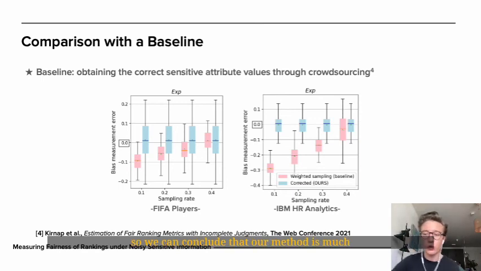So we can conclude that our method is much more useful in situations where crowdsourcing is expensive, it's not free, but proxy labels can be easily gathered by, for example, having an ML model trained to predict the labels. Even if the model is not 100% accurate, our correction method still allows us to get a very good estimate of the real errors.